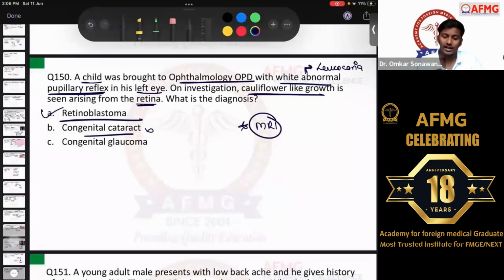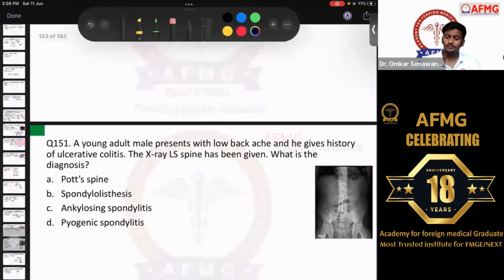That is straight away ruled out. Congenital glaucoma, we discussed, there would be buphthalmos or bullseye in the child. There would be a large eye, large cornea, large lens. Okay? That is the characteristic feature.